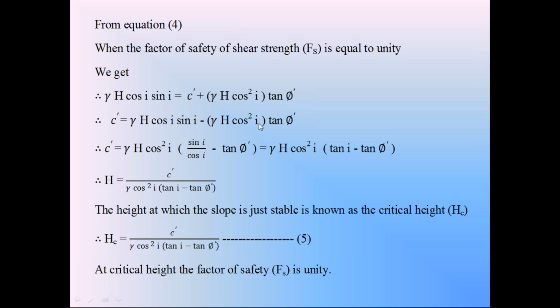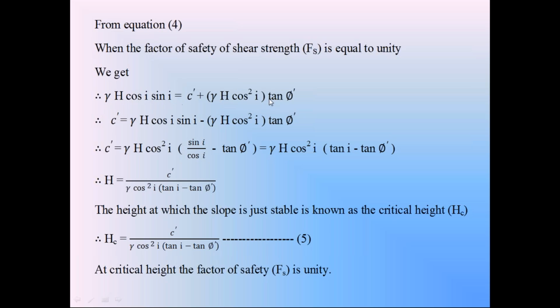Take gamma h cos square i common on the right-hand side. In the first term we have only cos i, but here I take cos square i common. So the first term becomes sin i by cos i, minus the second term, tan phi dash. This is the equation for factor of safety equal to 1, from equation 4.